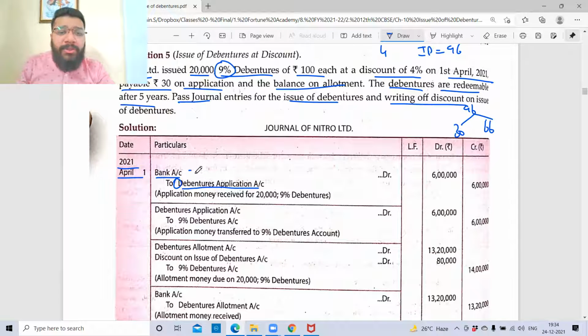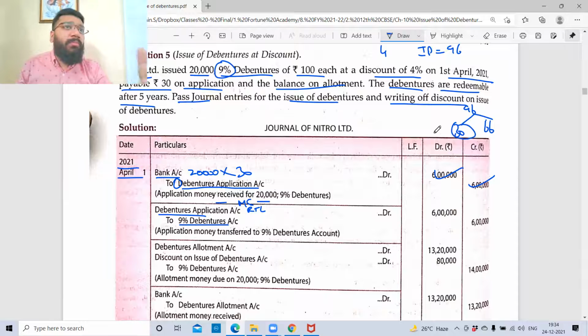How many debentures have been issued? 20,000 debentures. And at the time of application, how many rupees are collected? So 20,000 into 30 is 6 lakh. Then you reverse the temporary liability. That is, before this, you check for minimum subscription. If minimum subscription is satisfied, you will reverse the temporary liability and create a permanent liability in the debenture account. And this 30 rupees is the face value, boss. Correct, no? So 20,000 into the same 30, you will get 6 lakh rupees.